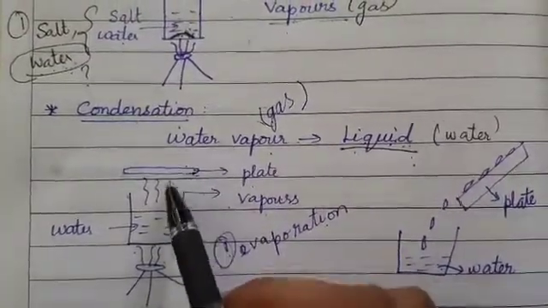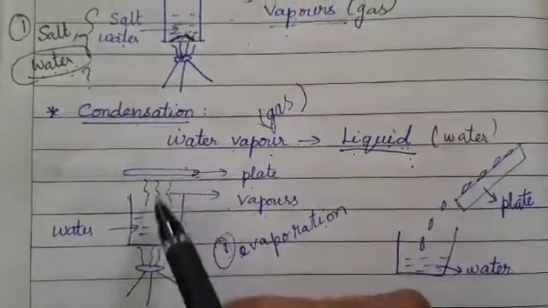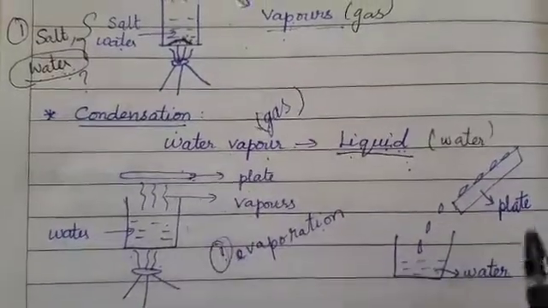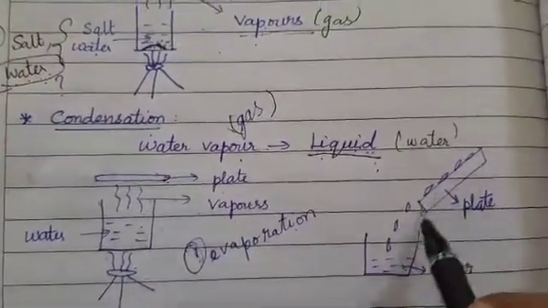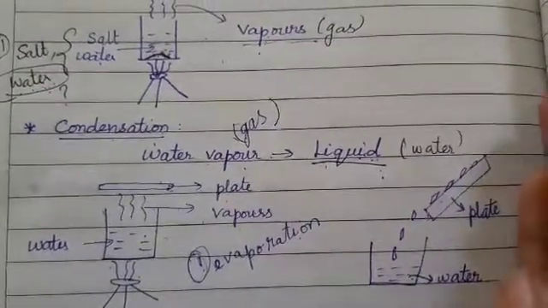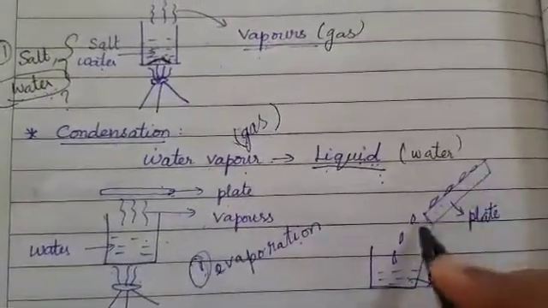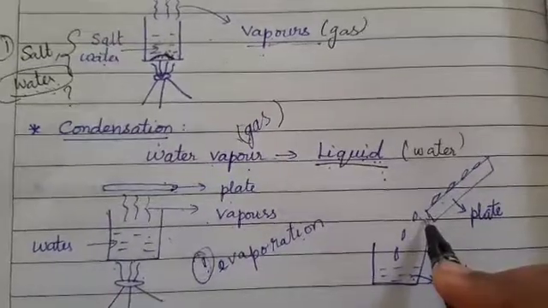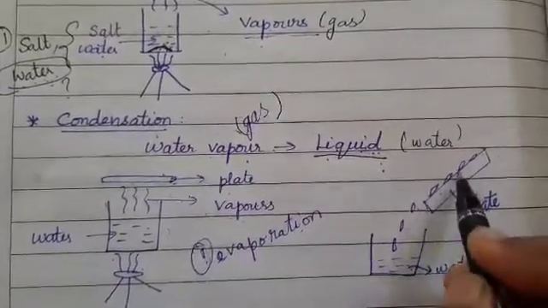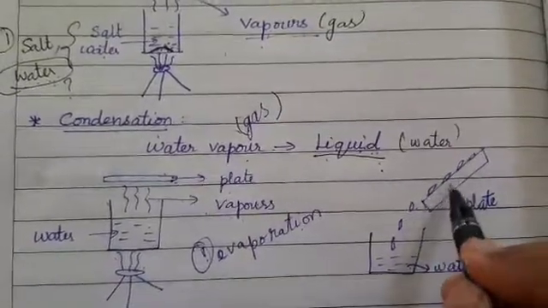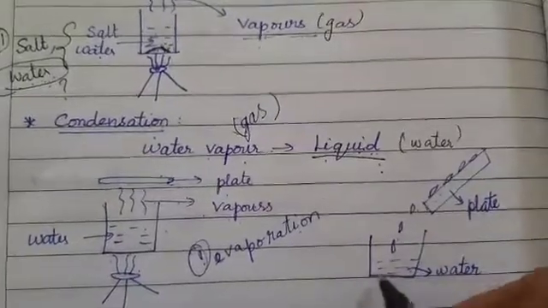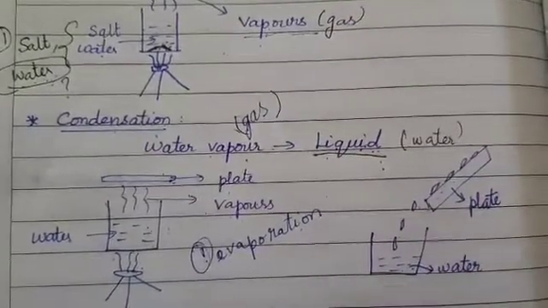So this plate will collect the evaporated vapors, and when I tilt, meaning I just incline the plate, the water drops from the plate will fall down and be collected again.